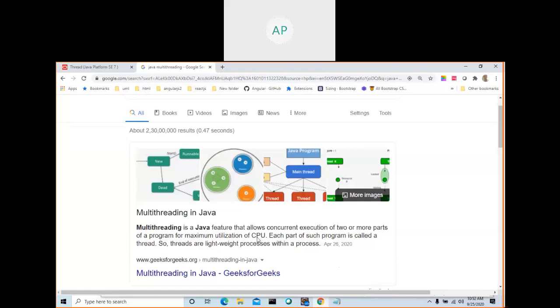For example, if you transfer money from one account to another account, you need to update the database with the amounts of the beneficiary and your account. You need to send an email and you need to send an SMS. So three tasks: updating the database, sending email, sending SMS. Sending email and sending SMS can be coded as threads, and we can run both threads simultaneously. One thread will execute sending mail, another thread will execute sending SMS.